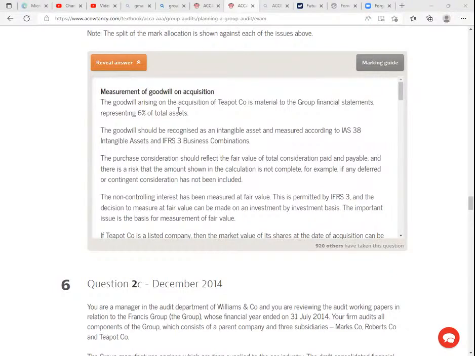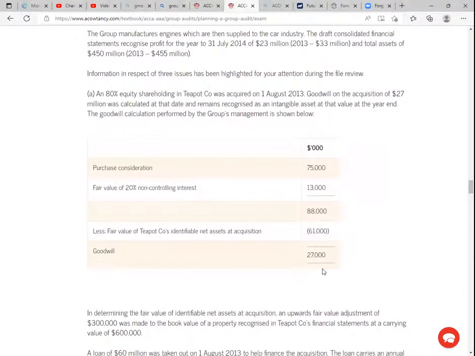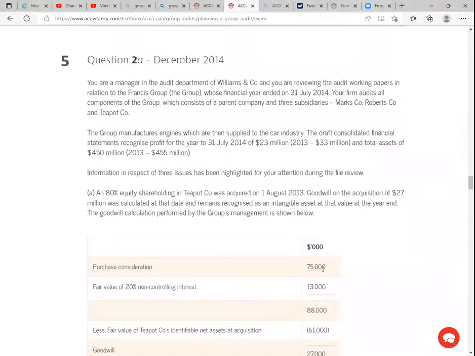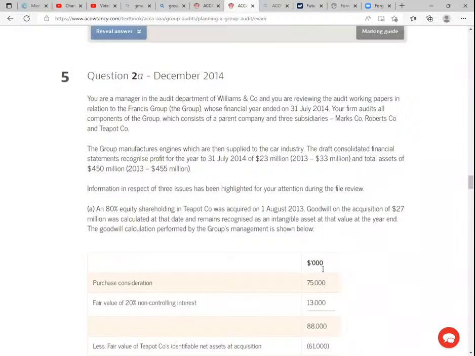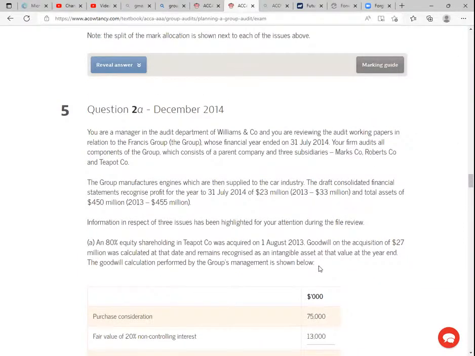Measurement of goodwill on acquisition. The goodwill arising on acquisition of T-Port company is material to the group financial statements, representing 6% of the total assets. Could you kindly try recalculating that 27,000? This 27,000 divided by the group assets. The 2014 group assets were what here? 450 million, right? So what is 27 divided by 450 times 100? What are we getting there? Yeah, 6%, isn't it? So it's material.